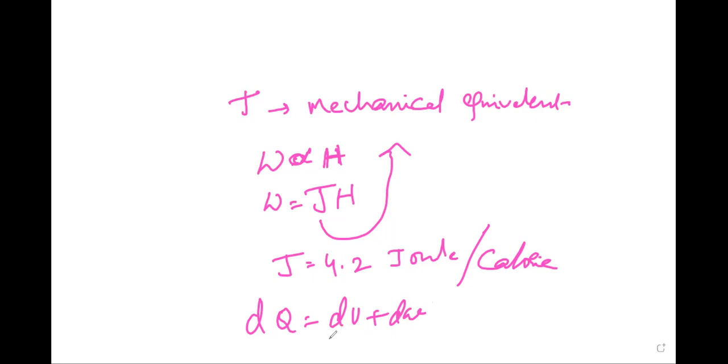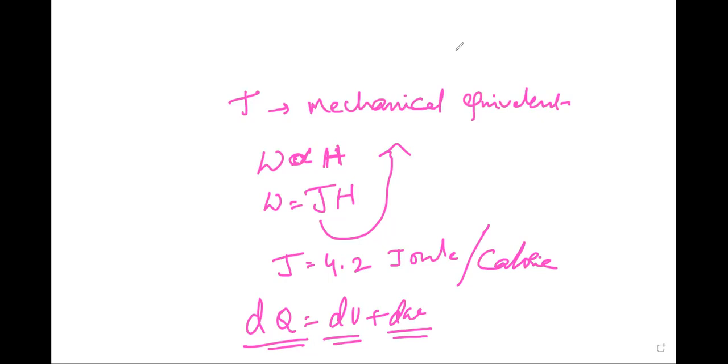In the mechanical form of the first law, this can be stated as: in all transformations, the heat energy supplied must be balanced by external work and an increase in internal energy. dq is equal to du plus dw, where dw is the external work and du is the increase in internal energy.